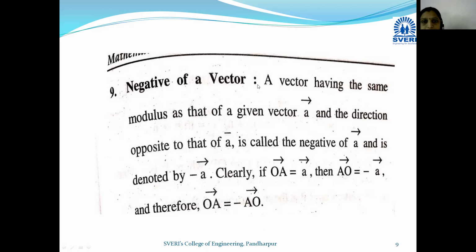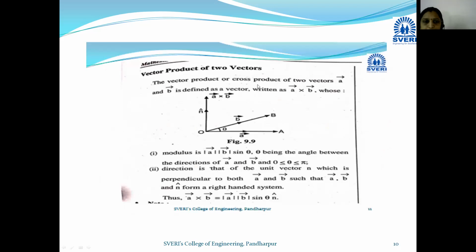Next one, vector product of two vectors. Here you can see in the diagram, if OA bar is A bar, OB bar is B bar, and theta is the angle between these two vectors, then the resultant vector is A bar cross B bar. The vector product or cross product of two vectors A bar and B bar is defined as a vector written as A bar cross B bar.